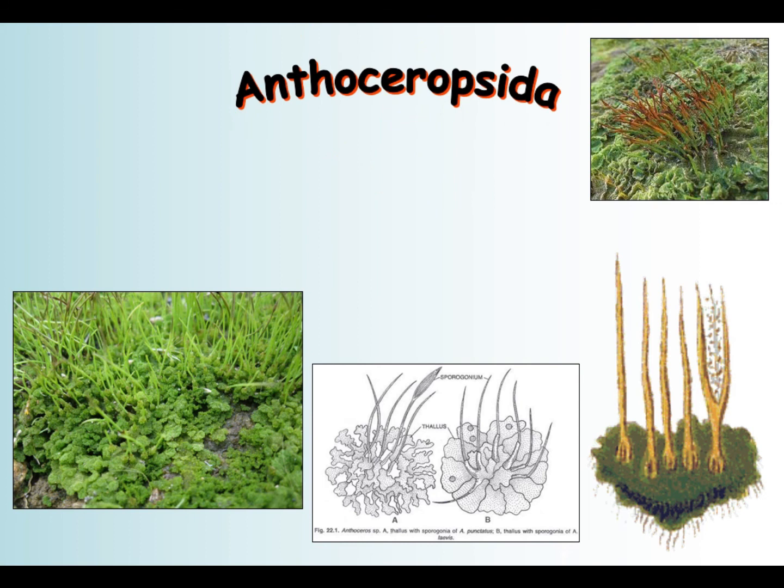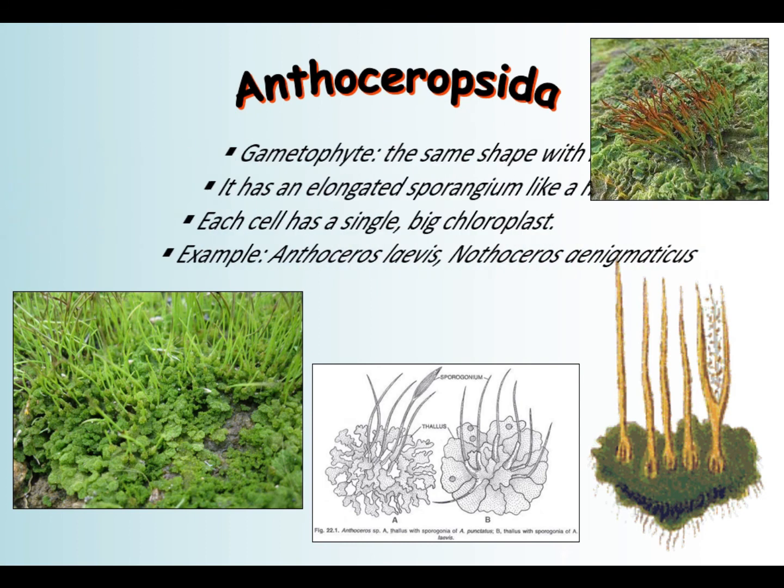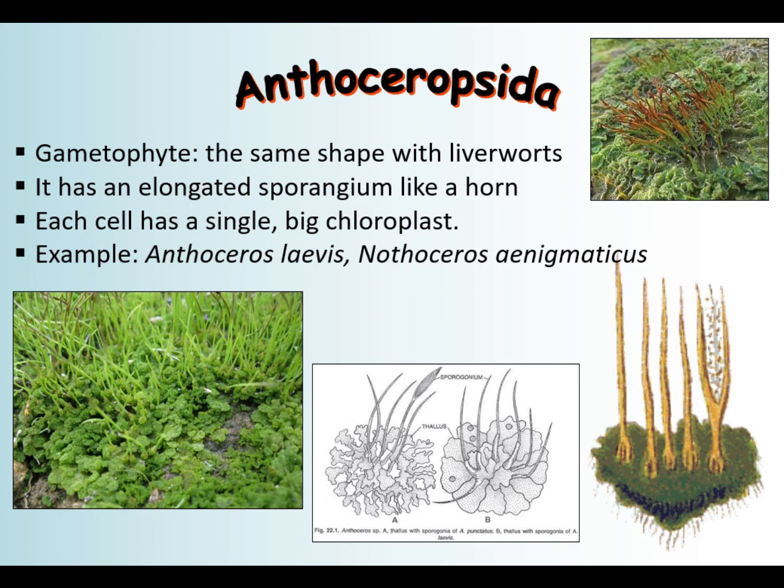Next is Anthoceropsida or hornworts. Their gametophyte is the same shape as liverworts, but it has an elongated sporophyte like a horn, as you can see in the picture. Each cell has a single big chloroplast. And the examples of species from the Anthoceropsida group are Anthoceros laevis and Notothylas enigmaticus.